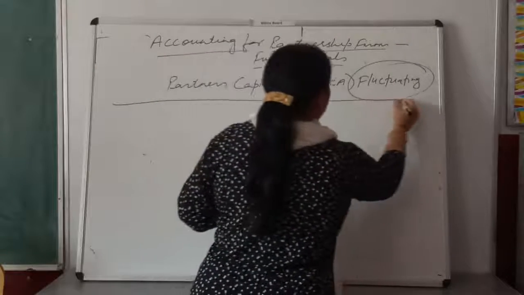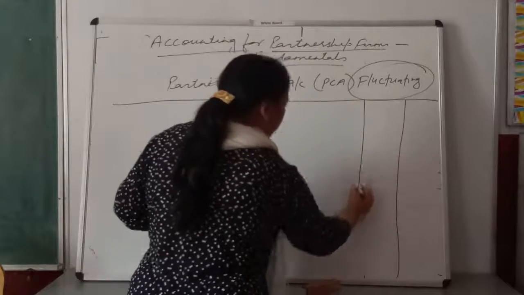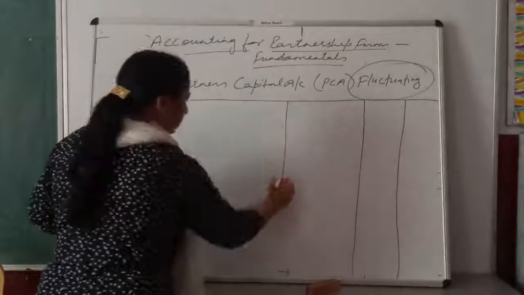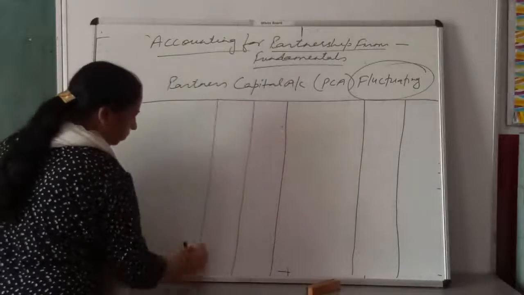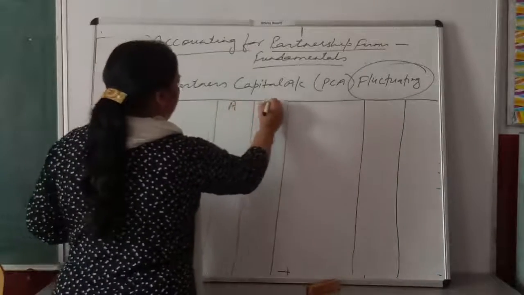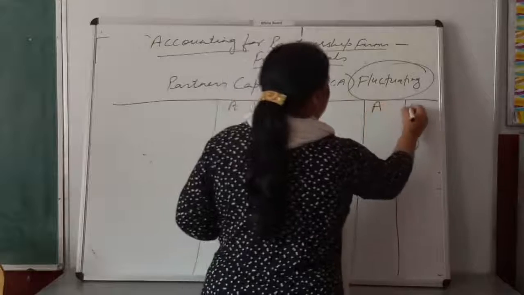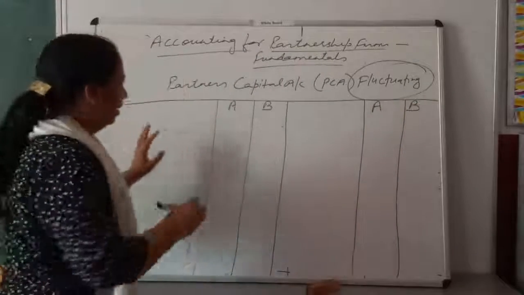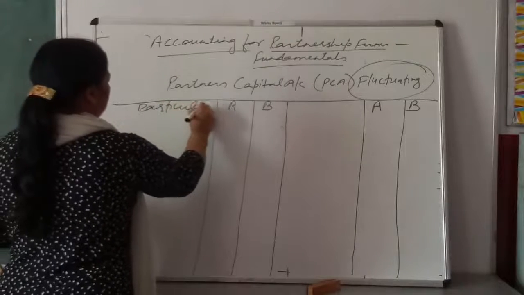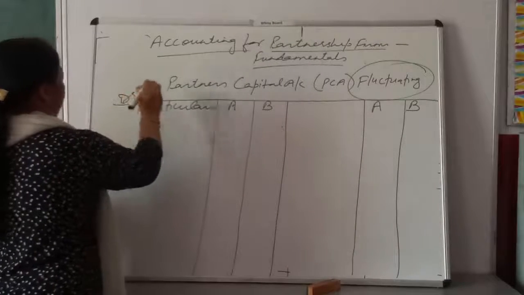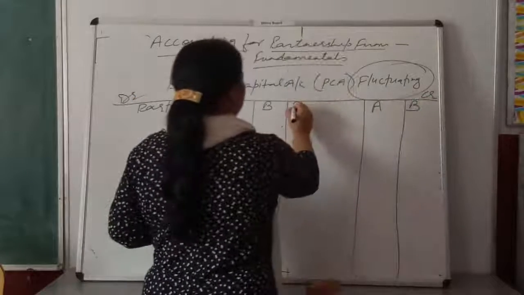Again, assume there are two partners in a business, partner A and partner B, right? Here you will write particulars. This is your debit side. Left side is known as debit side. Right side is known as credit side. Right?